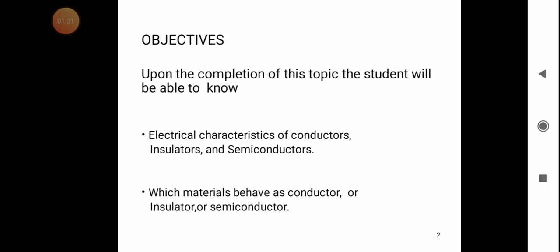The meaning is, we need to know the characteristics of the different types of material, and the behavior of conductor, insulator, and semiconductor.